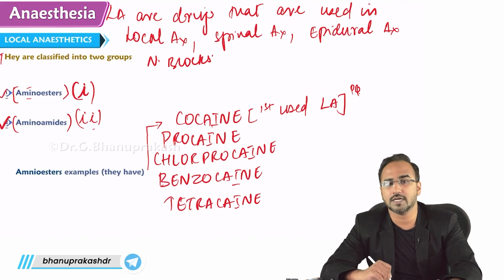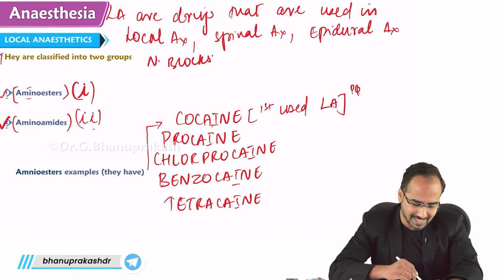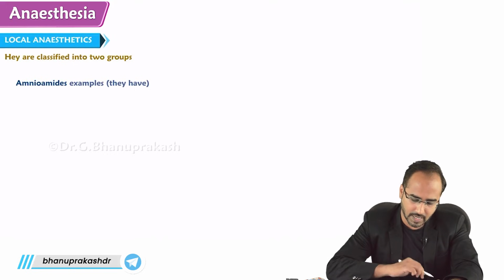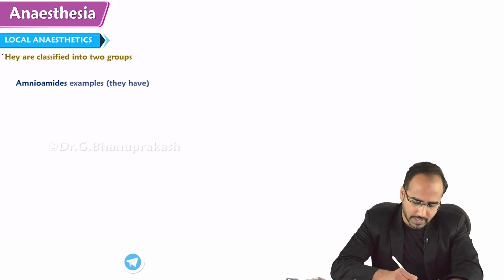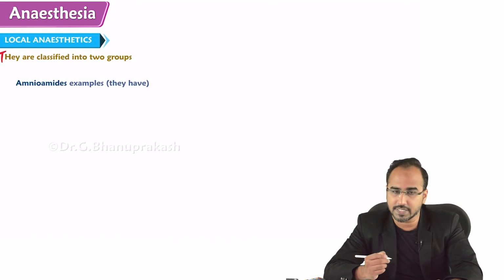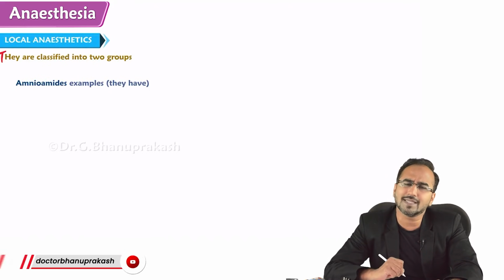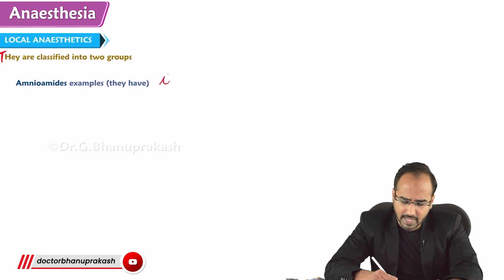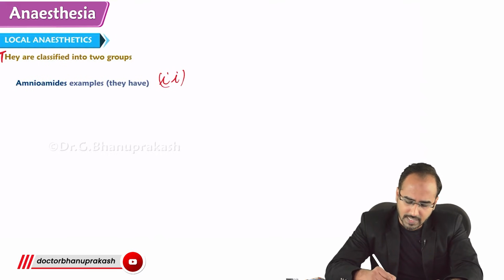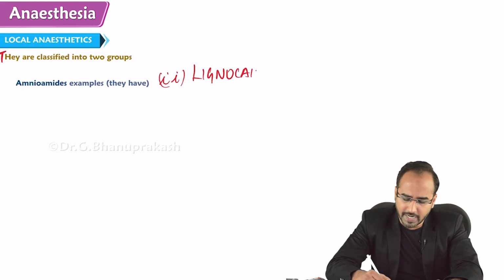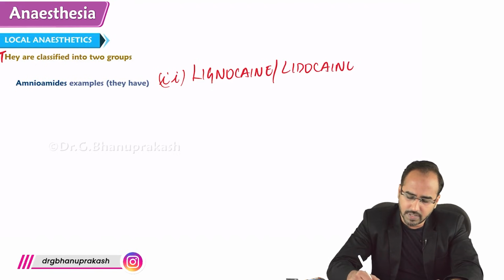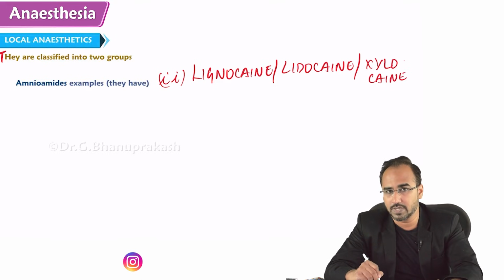Next, after amino ester, the next form of drug is called amide. I told you local anesthetics are classified into two groups, one is amino ester, other is amide. Now in the amide, what are the examples, guys? Remember, amides will have two I's. Starting with the first drug, the most commonly used amide worldwide, Lidocaine, also called Xylocaine.